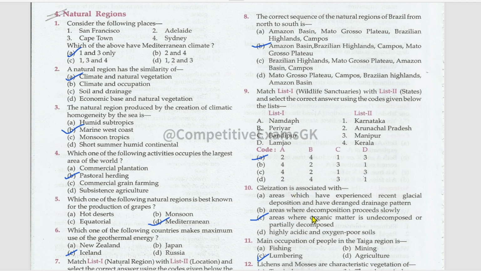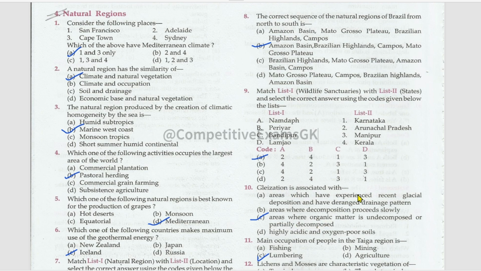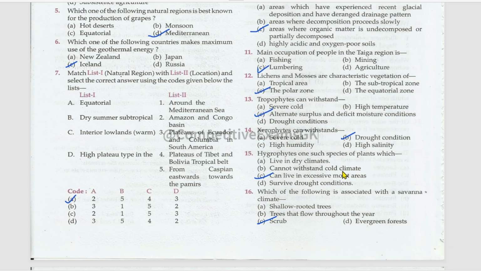Gleization is associated with areas where organic matter is decomposed or partially decomposed. Main occupation of people in the taiga region is lumbering. Lichens and mosses are characteristic vegetation of the polar zone. Tropophytes can withstand alternate surplus and deficit moisture conditions. Xerophytes can withstand drought conditions. Hygrophytes are one such species of plants which can live in excessively moist areas.